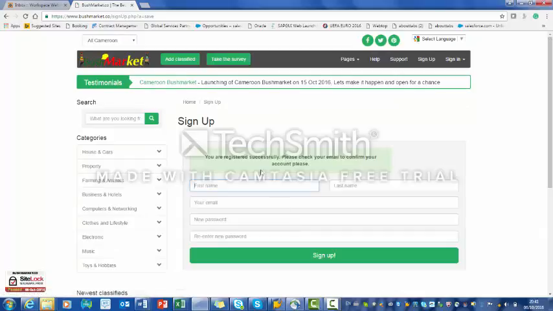So you see a message has come, you have registered successfully. Please check your email to confirm your account. So what has happened here is, in order for us to prevent fraud, you have to go to your email address and click on the link, for us to be sure that you are not using somebody's email address.